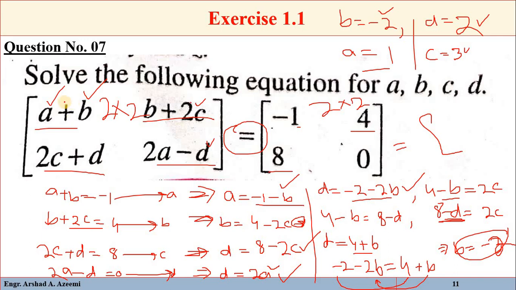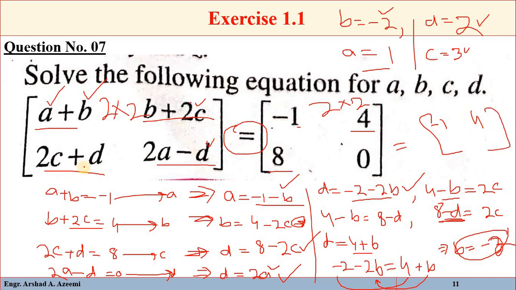See, a plus b means 1 minus 2, we will get minus 1. b plus 2c, so 2c means 2 multiplied by 3, it will be 6, minus 2 plus 6, we will get 4.